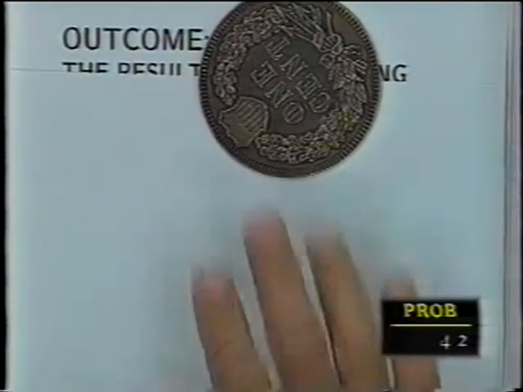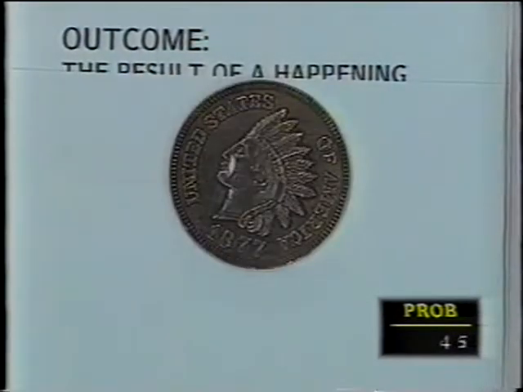An outcome is the result of a happening. If I do something and a result occurs, perhaps a number, we call that result an outcome. Maybe if I roll a die, the outcome is a 2. Roll it again, the outcome is a 6. Flip a coin, the outcome is a tail. Flip it again, the outcome might be a head. Pick a number from 1 to 10, I might say 7. The outcome would be a 7. The outcome is simply the result of a happening. And usually in statistics, it's numerical, but it doesn't have to be.